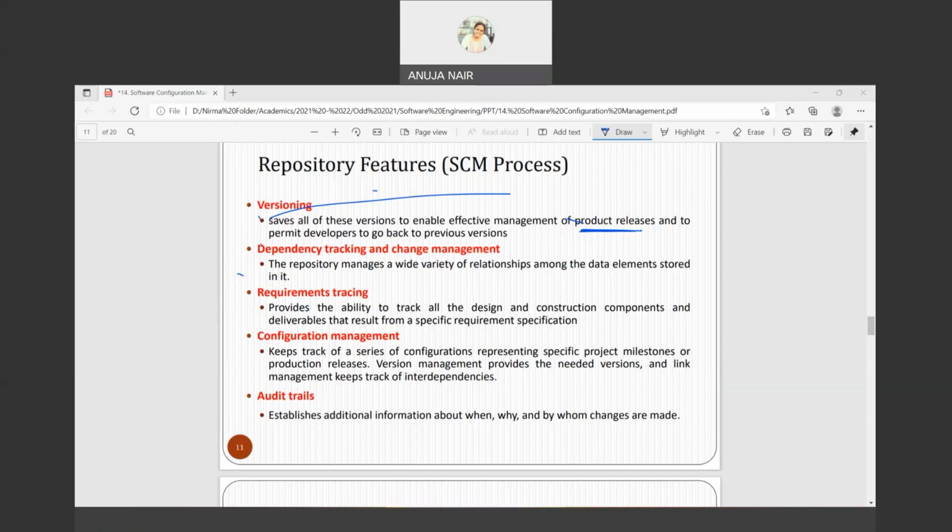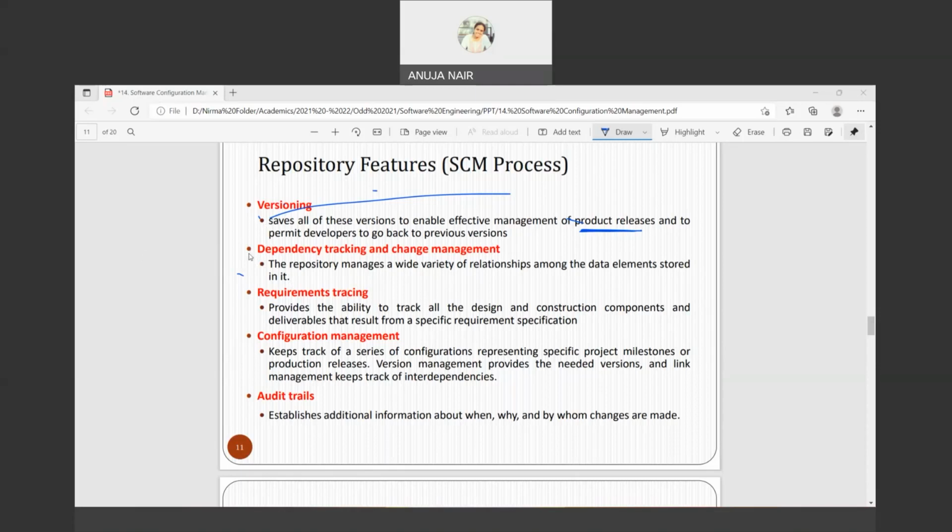So 17 में पहला वर्जन कौन सा है? 17.0.1. ठीक है, अभी इसमें कभी भी कोई चेंजेस होंगे ना 17.0.1 में, so then they will release the next version with different number, maybe like 17.0.2. What is their naming convention, that I am not aware about, but I'm just giving an idea that whenever some updates are there in this particular Java SE development kit, स्टैंडर्ड एडिशन में कभी भी कोई चेंजेस होंगे तो नेक्स्ट वर्जन निकालेंगे, ठीक है.